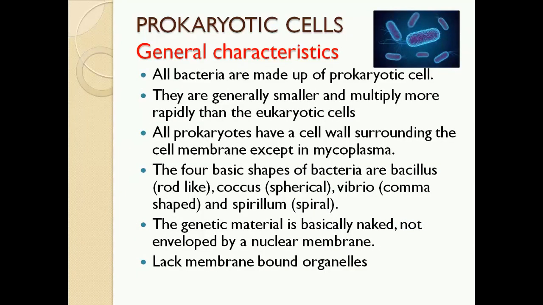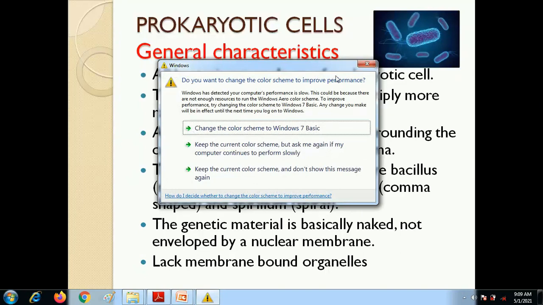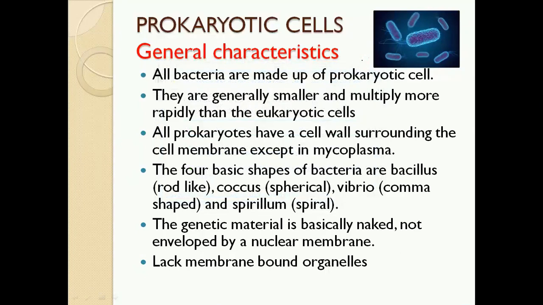So now let's discuss the prokaryotic cell. First of all we'll be discussing the general characteristics of the prokaryotic cell. Then in the coming slides we'll be discussing the different parts of a prokaryotic cell, from the external parts to all the cytoplasmic things which are present in prokaryotic cells, right? So what are the general characteristics of a prokaryotic cell?